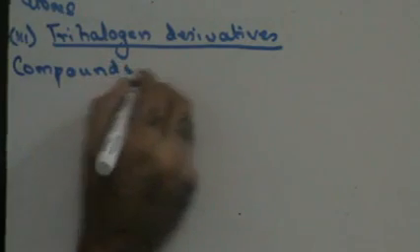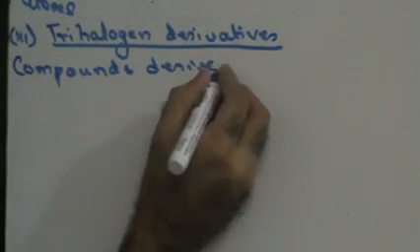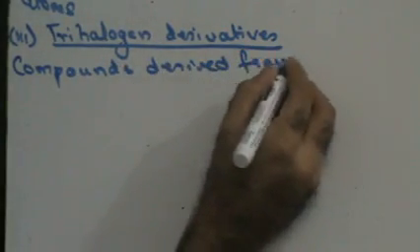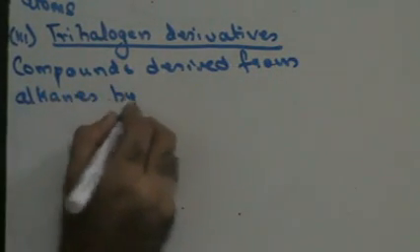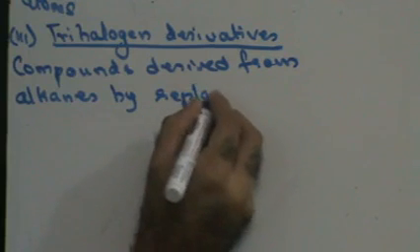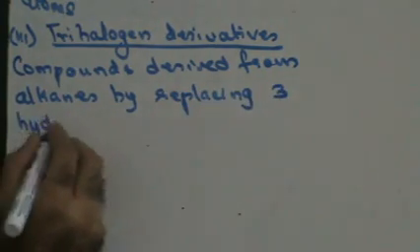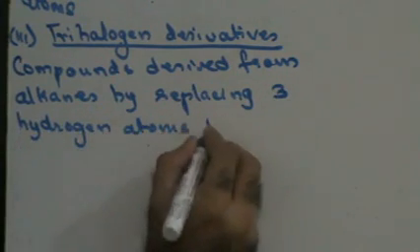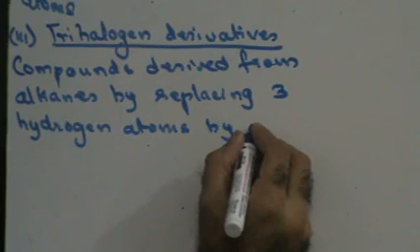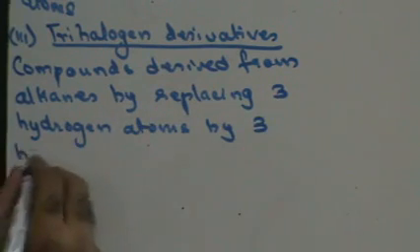Compounds derived from alkanes by replacing three hydrogen atoms by three halogen atoms.